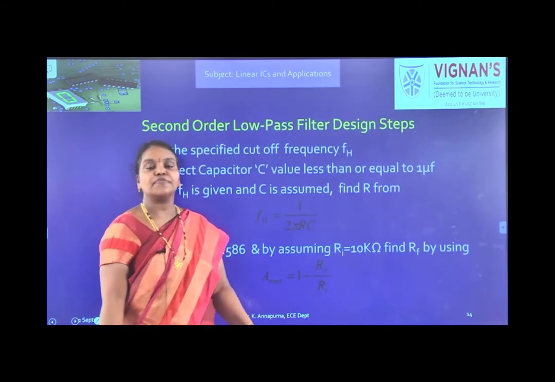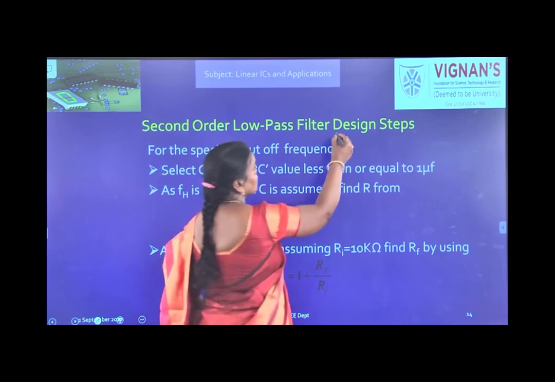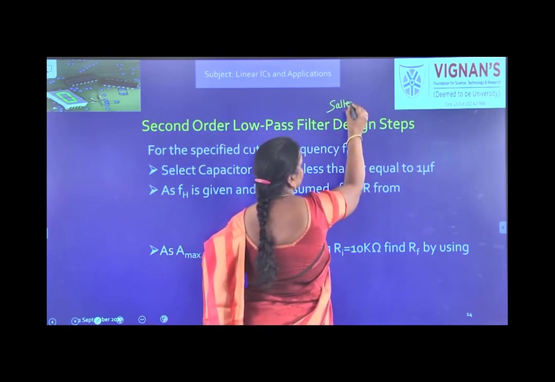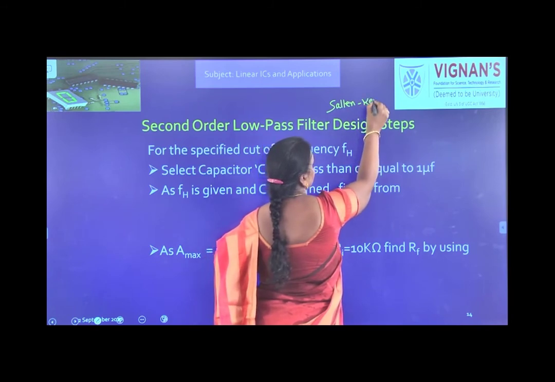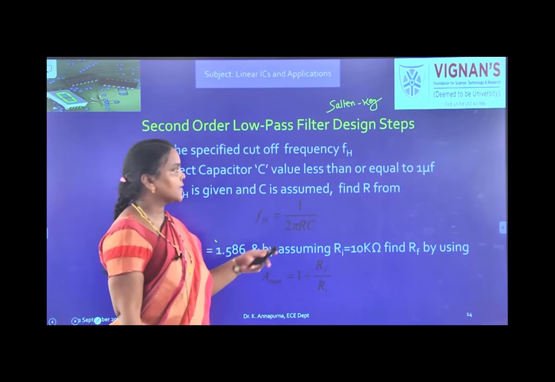And this second order filter is also called Sallen-Key. Sallen-Key is named after the inventors. Okay, the second order filter is also called the Sallen-Key filter.